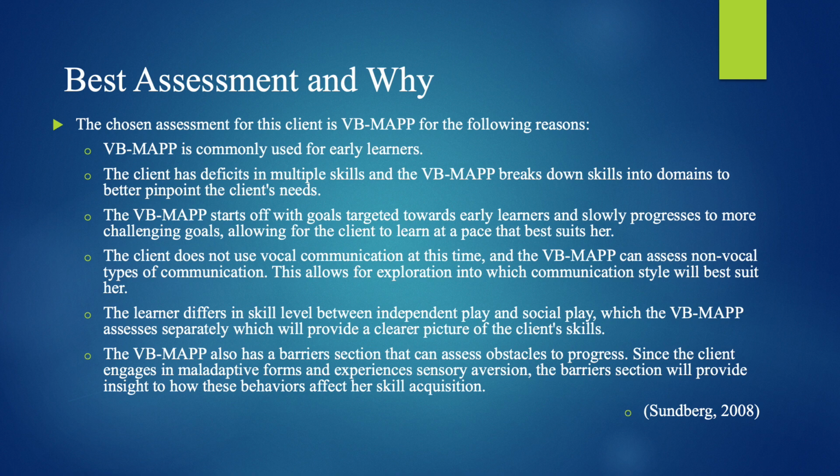Concerning social skills, she can engage in independent play but struggles to engage with other children. The VB MAP assesses independent and social play skills separately, allowing the assessor to identify the specific needs for the client. The learner also engages in multiple forms of maladaptive behavior, which the VB MAP can assess through the barriers portion of the assessment.